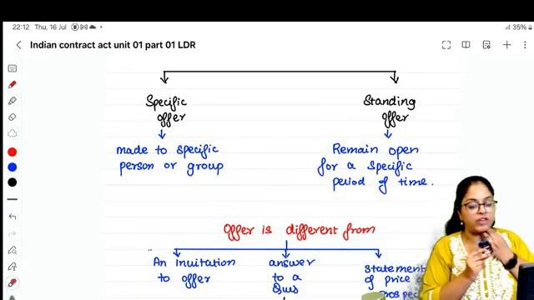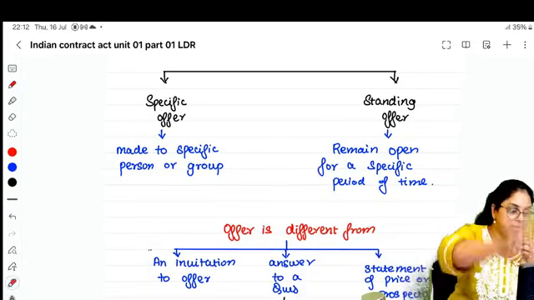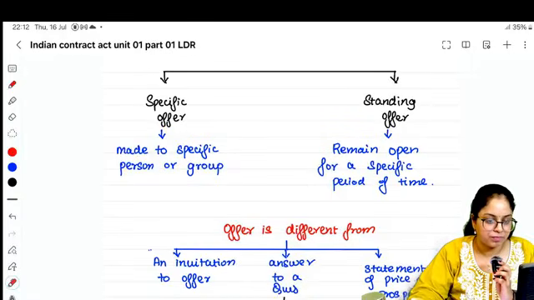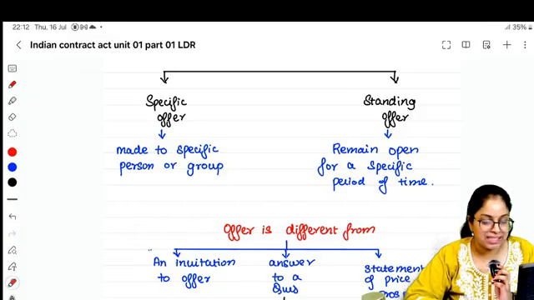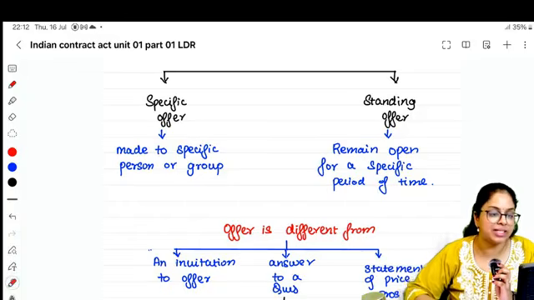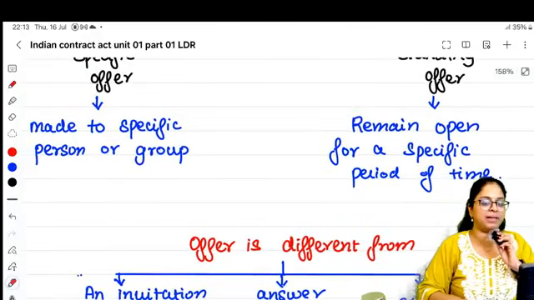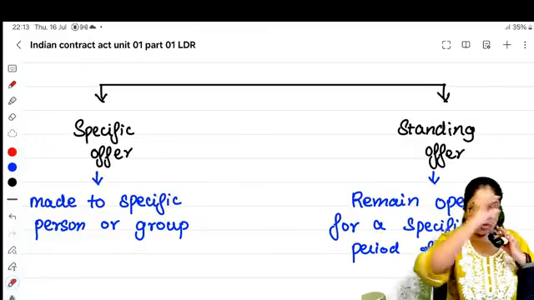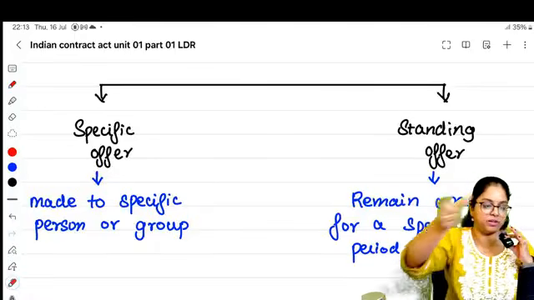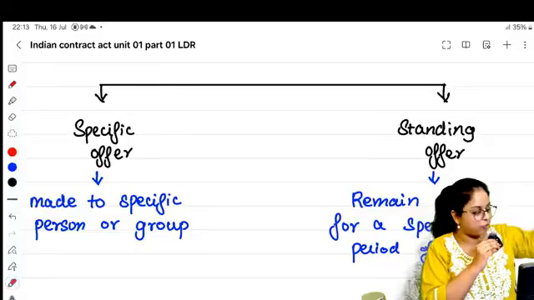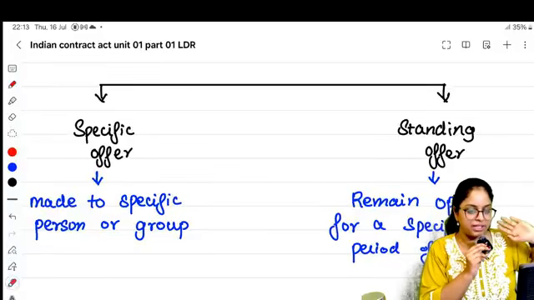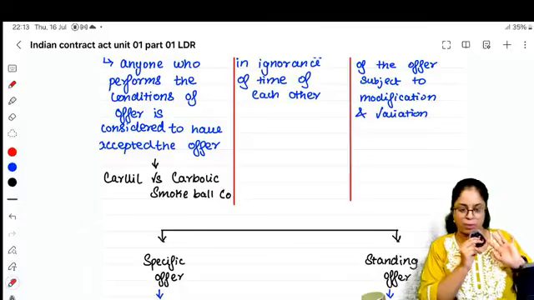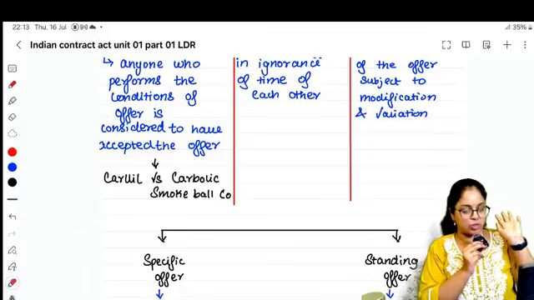The opposite of a general offer is a specific offer, which is made to a specific person or a specific group of persons. And standing offer means what? Standing offer means like New Year's sale. It is open from the last week of December till the first week of January, open for 15 days. It's open for a specific duration. That's called a standing offer. Diwali sale opened for the Diwali season. Navaratri sale open for the 10-12 days of Navaratri. Are you able to understand, people? Okay, general offer is the one that is made to the public at large. Specific offer is the one that is made to a specific individual.